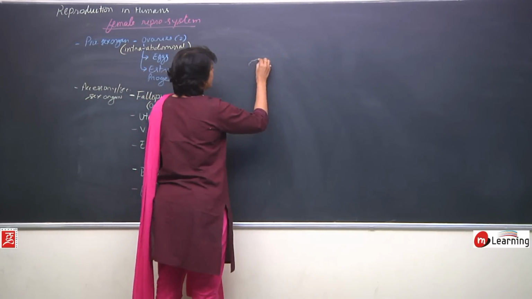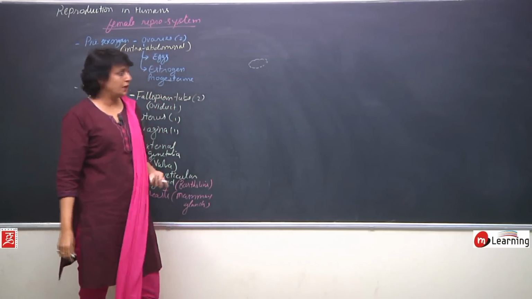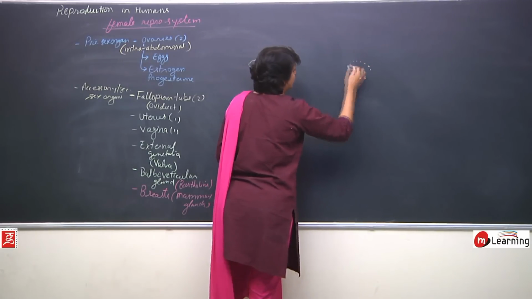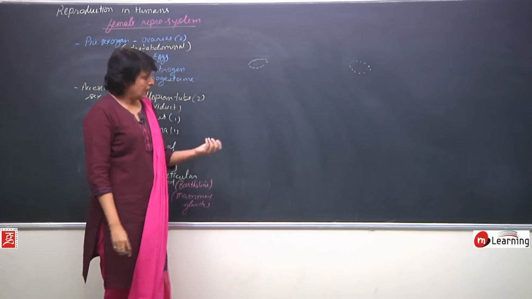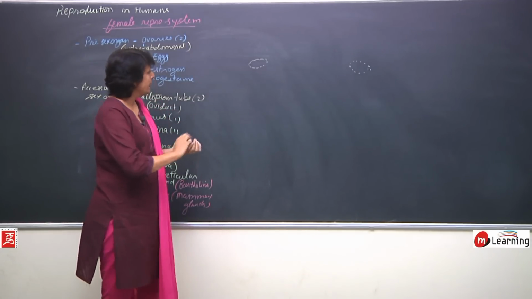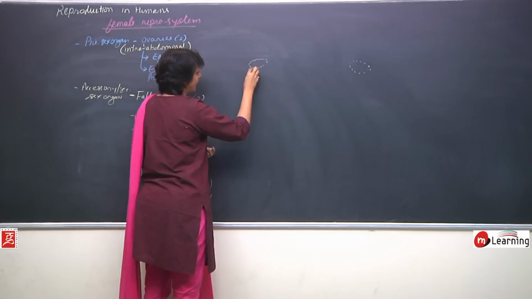The ovaries are almond shaped. We will see the inner structure of ovary in some time, and they release egg.